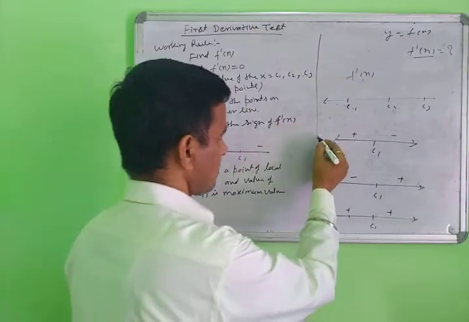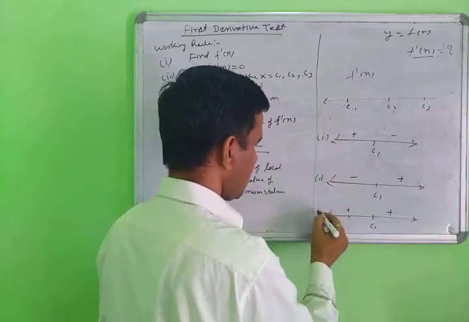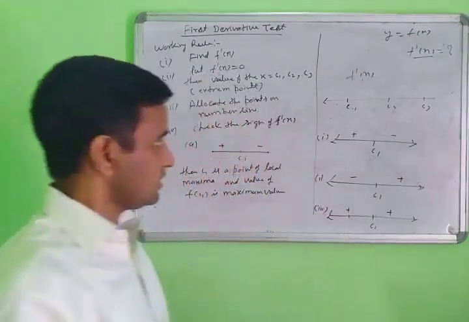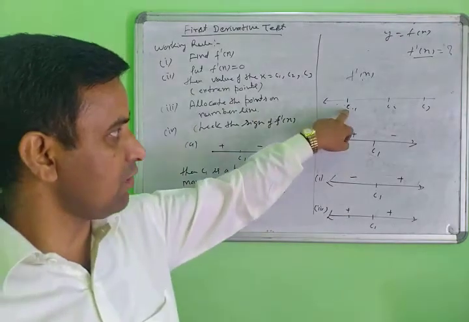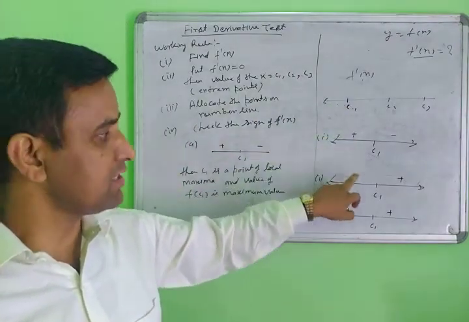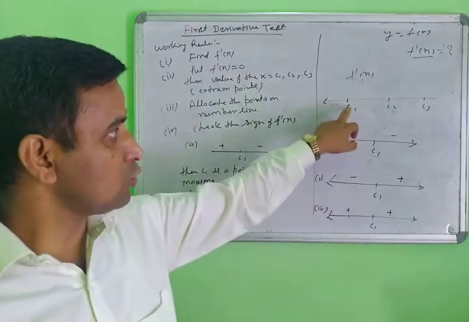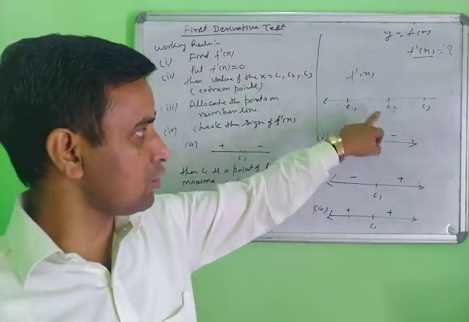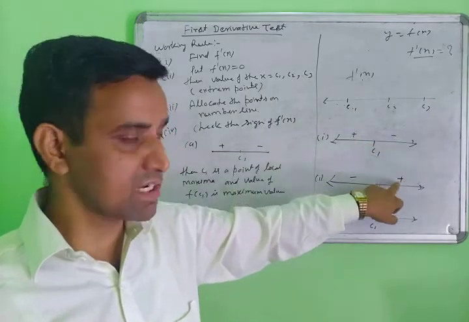Three categories come here: first category, second category, and third category. If you put the left value of C1, you find positive, otherwise negative. If you put the right side value, you find positive, otherwise negative.